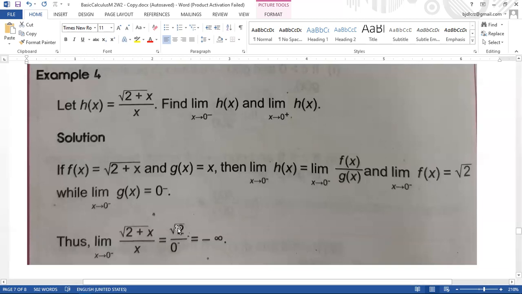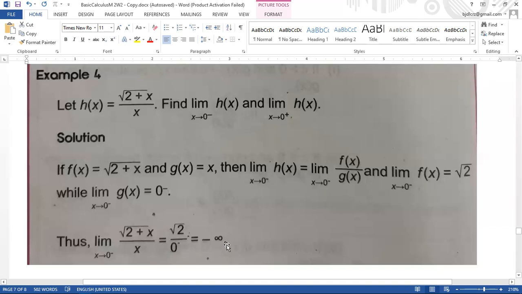It is greater than 0, right? Okay, greater than 0. But the denominator approaching 0 is negative, so we put negative